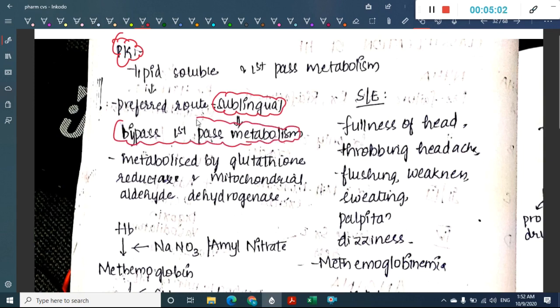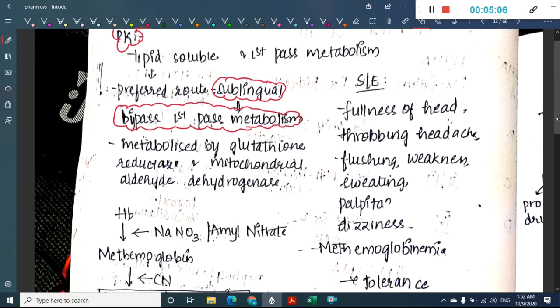Now these are metabolized by glutathione reductase, and they are also metabolized by aldehyde dehydrogenase present in the mitochondria. So metabolism occurs by glutathione reductase and mitochondrial aldehyde dehydrogenase.